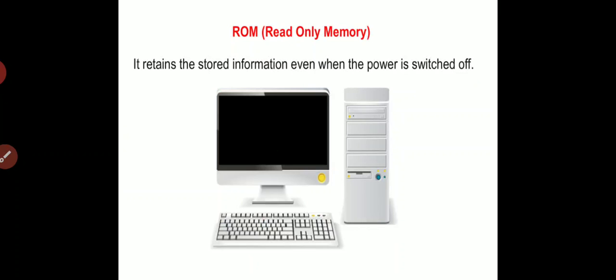It retains the stored information even when the power is switched off. Of course, we cannot change anything in this memory. So whether power is on or off, nothing can be changed in ROM memory. ROM is like an audio disc which can be played, but we cannot record anything on it except in a few selected circumstances.